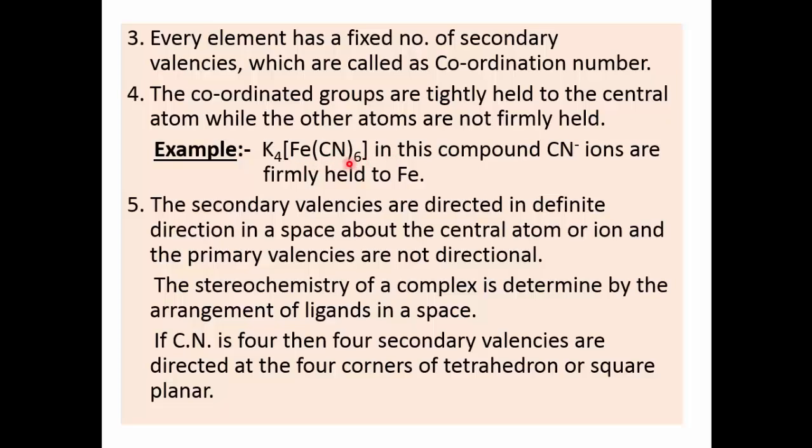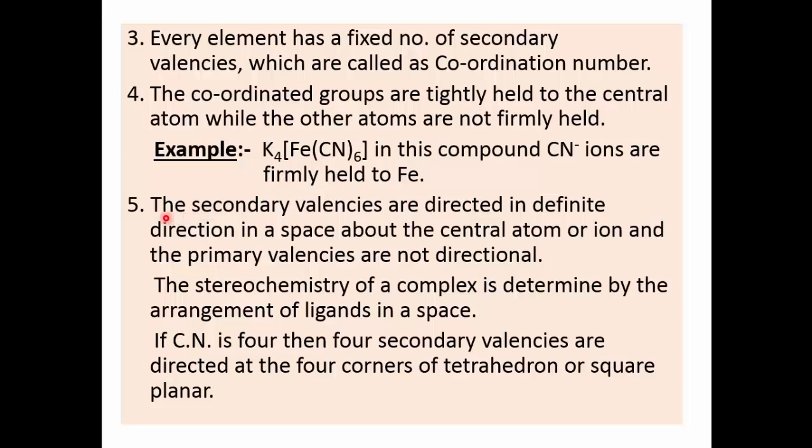K4[Fe(CN)6]. In this case, these 6 cyanide ions are attached to Fe, the central metal ion. These cyanide ions are called secondary valencies and they are firmly held to iron. Okay, here 6 secondary valencies are attached to iron and therefore the coordination number of Fe is 6.